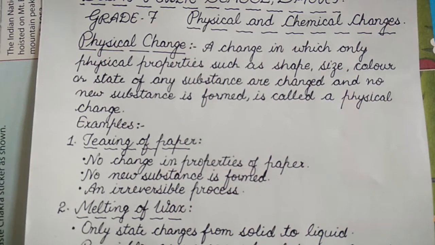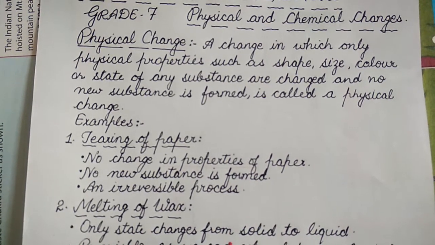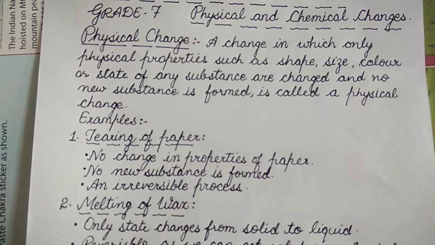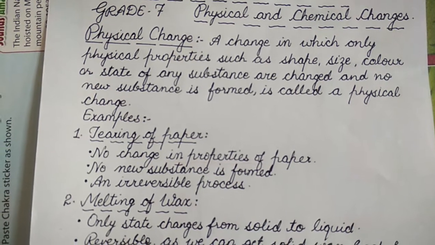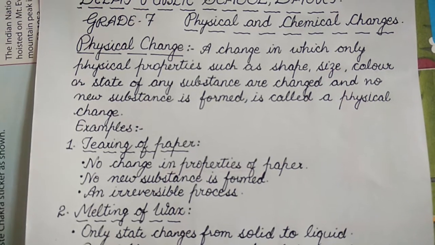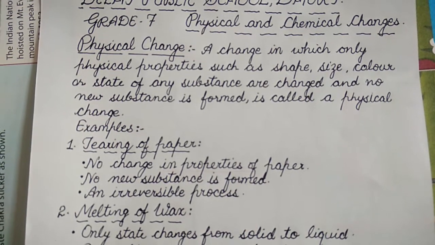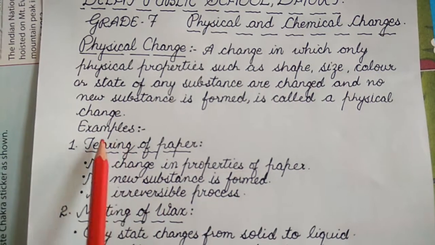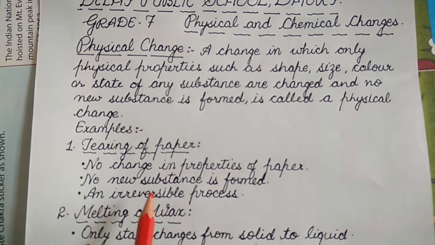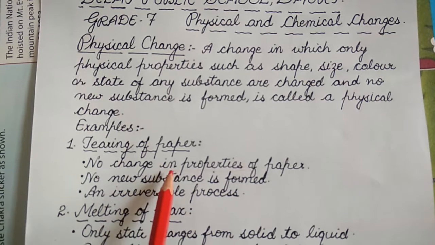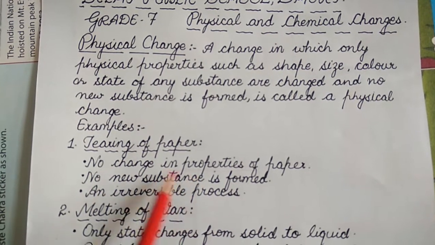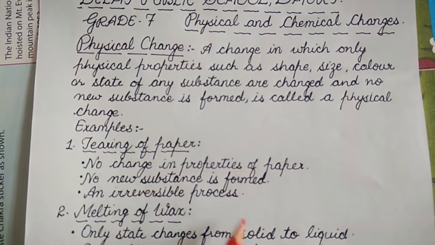Students, processes or changes that cannot be reversed are known as irreversible, and the changes in which we can get the original substance back are known as reversible changes. But in case of tearing of paper, we can't get back the original sheet from the pieces of the paper, so it is an irreversible change.